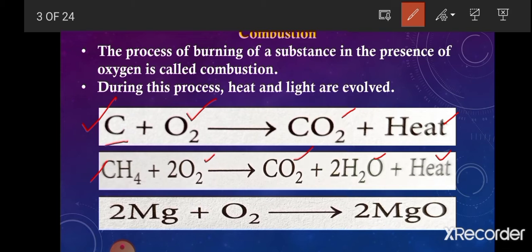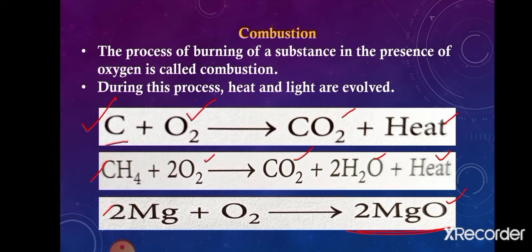Just like that, when magnesium ribbon burns in the presence of oxygen, meaning in the presence of air, it produces a dazzling white light in the form of a white glow, and it also produces a powdery mass of magnesium oxide. So these are examples of combustion.